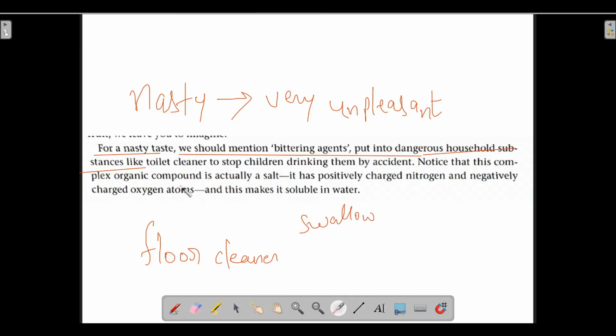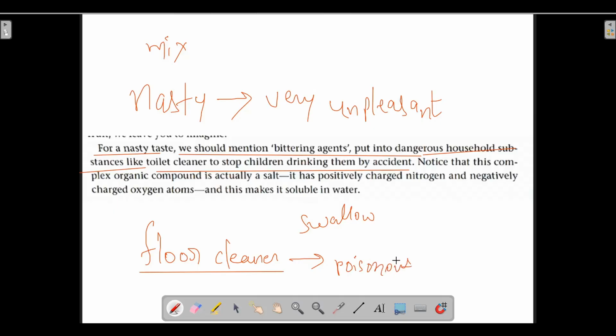So in order to avoid that, we mix a bittering agent into dangerous substances like toilet cleaner, to stop children from drinking them by accident. So we put bittering agents into the toilet cleaners in our home. In floor cleaner also it is put, because floor cleaner is also poisonous.